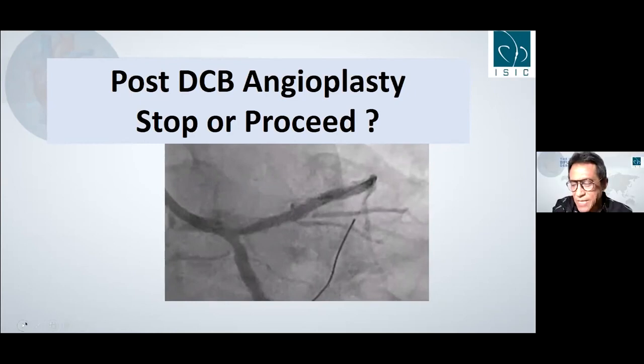My perspective is that for this kind of lesion in a very big artery, I agree with Professor Santoso that I do DK crush, and either we crush the stent of the LAD and then put the stent from the left main to the circumflex, or we do DK crush by putting the stent first in the circumflex, then crush, then put the stent from the left main to the LAD.